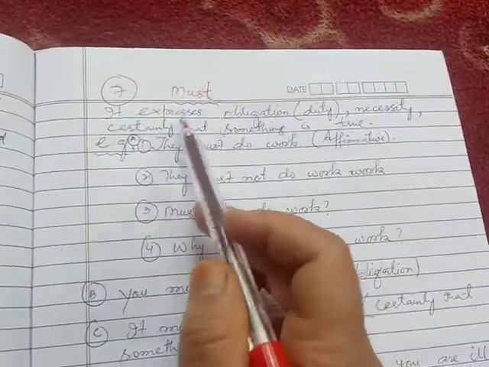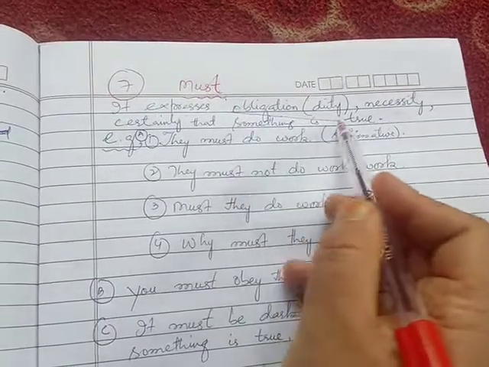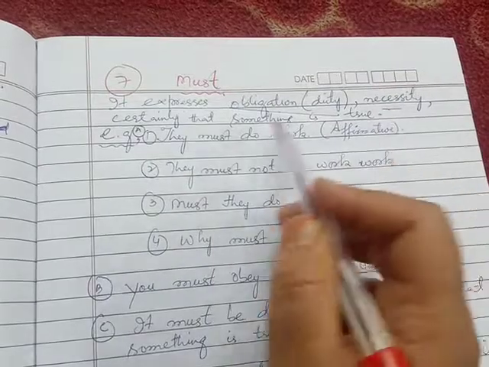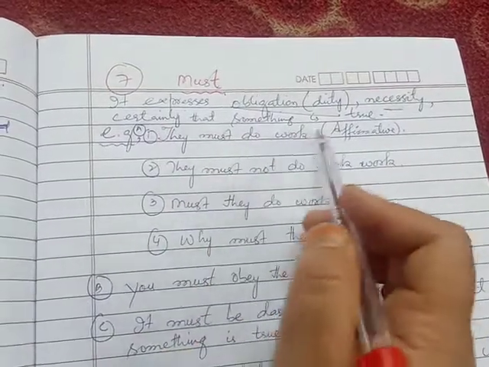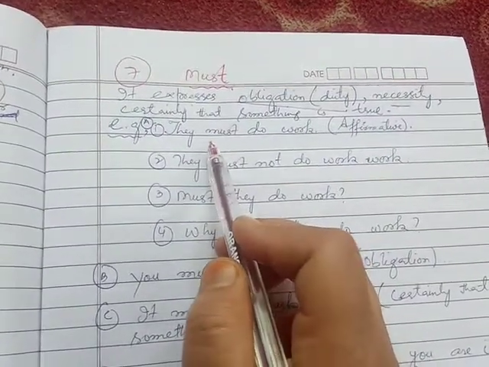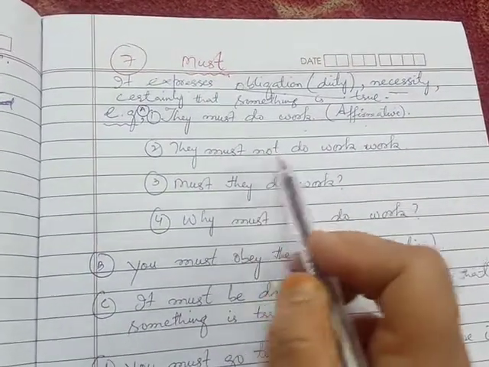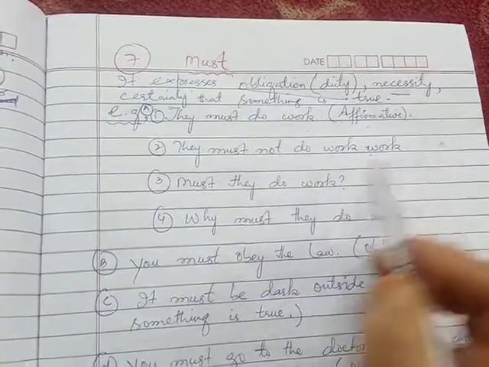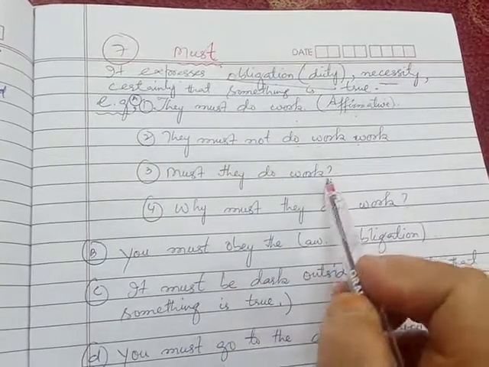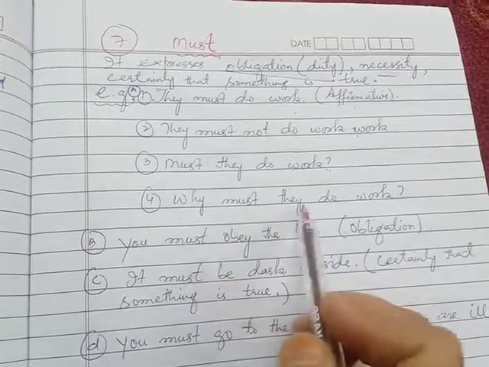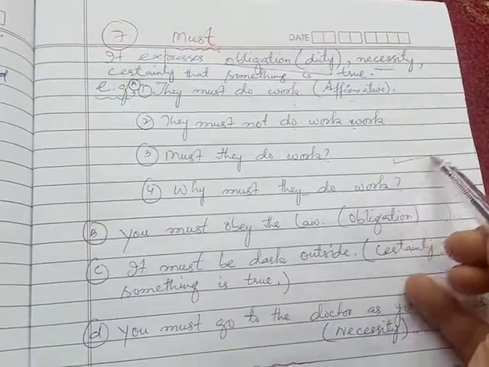Now let's move towards the modal must. It expresses obligation, duty, necessity, and certainty that something is true. Look at these examples. They must do work. Affirmative sentence. They must not do work. Negative sentence. Must they do work? Interrogative sentence. And a question by the WH family: why must they do work? Okay, this is one example.